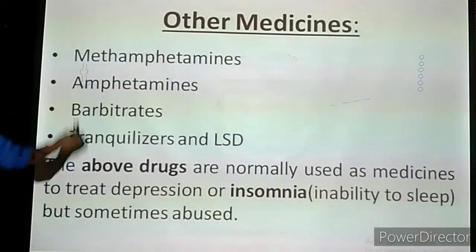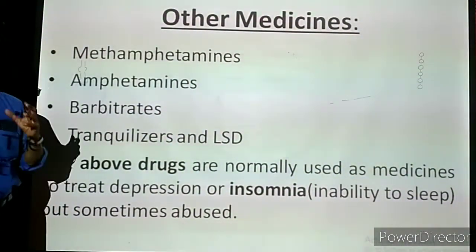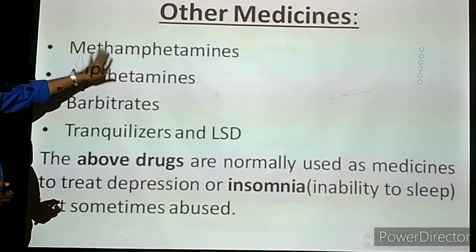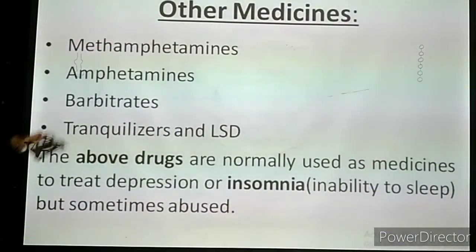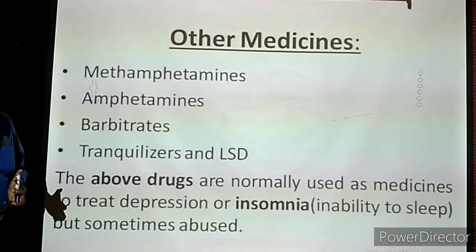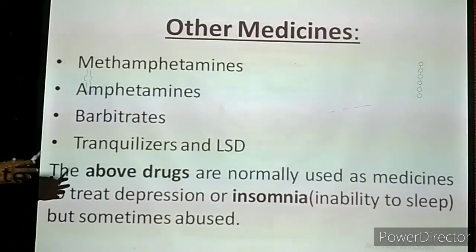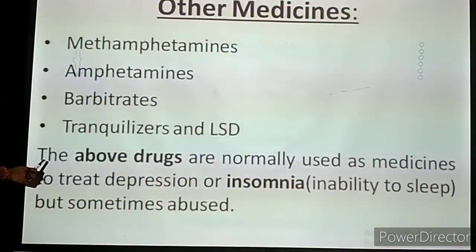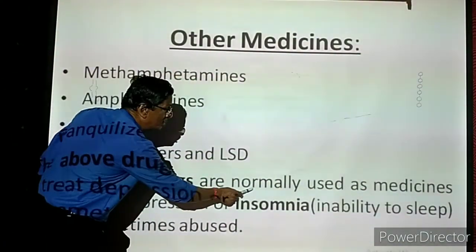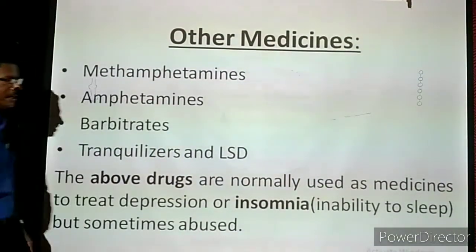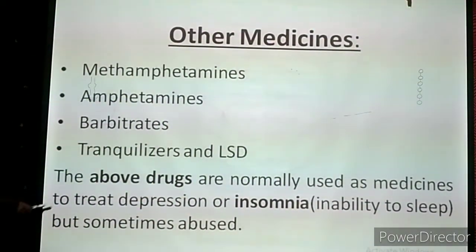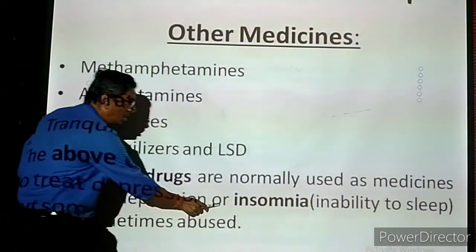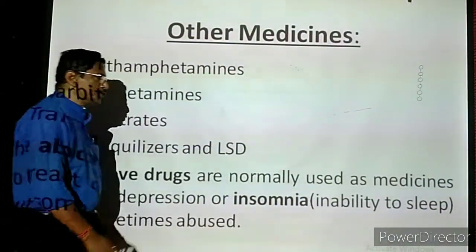These are all certain medicines. But these are all chemicals which are formulated properly, and prepared in the form of medicine like tablets or capsules. All these things are useful to cure people who are having some mental problem. So these are medicines, not drugs. The above drugs are normally used as medicines to treat depression, mental depression we are telling, or insomnia. What is actually insomnia?